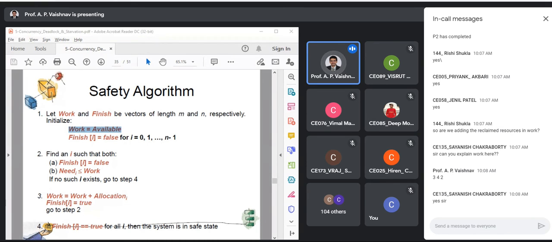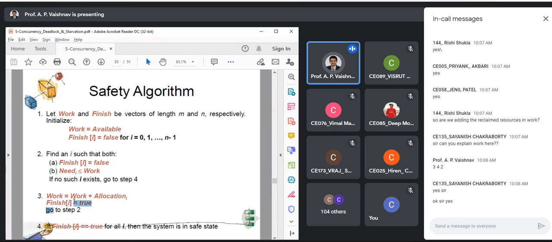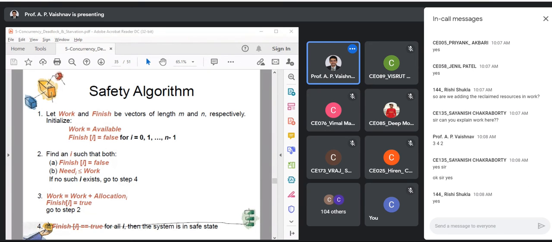Yes, so it is just used as a local variable, right? That is why you don't want to disturb your existing available vector. So that's why we are making changes in only the local variable. Okay, fine. Finish of i will be true, yes or no? Because that process has completed, right? So that is why we will set the index of that to true. Okay, now go to step 2.